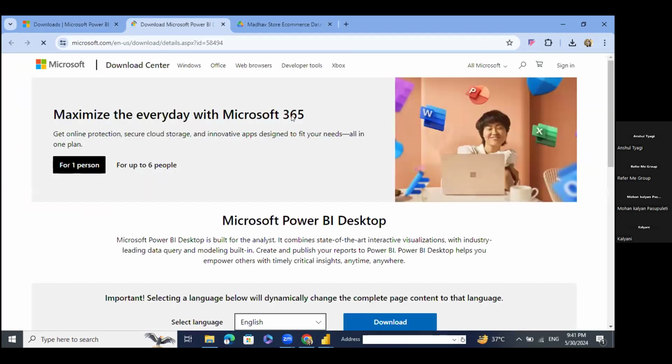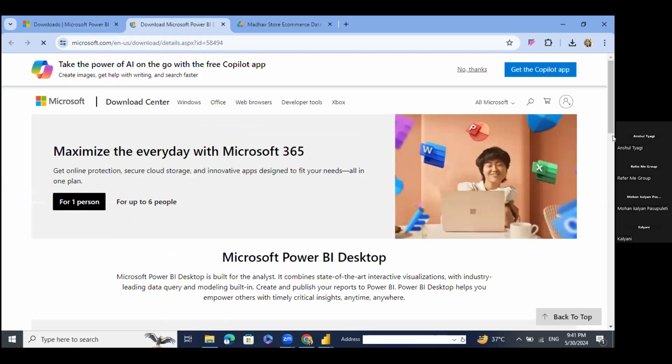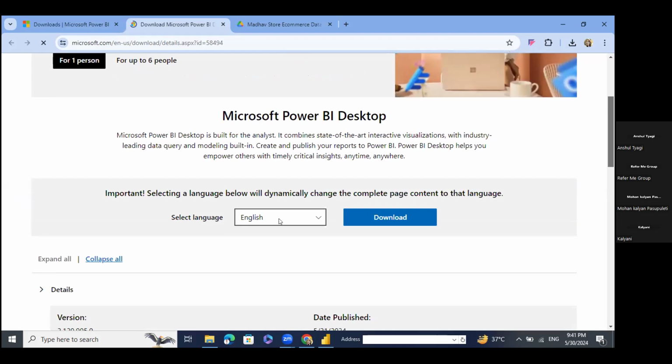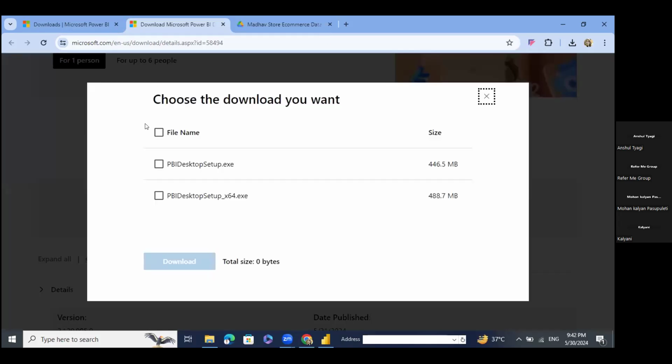Everyone, please follow the procedure in order to install your Power BI Desktop. Here you need to select the language, English or otherwise. I will select English and click on the download button. Once you click on download, you will get two options. The first is the PBI Desktop setup .exe and the other is x64. The files are for different bit versions: one for 32-bit operating systems and one for 64-bit. Depending on the compatibility of your laptop or device, you can easily choose that.